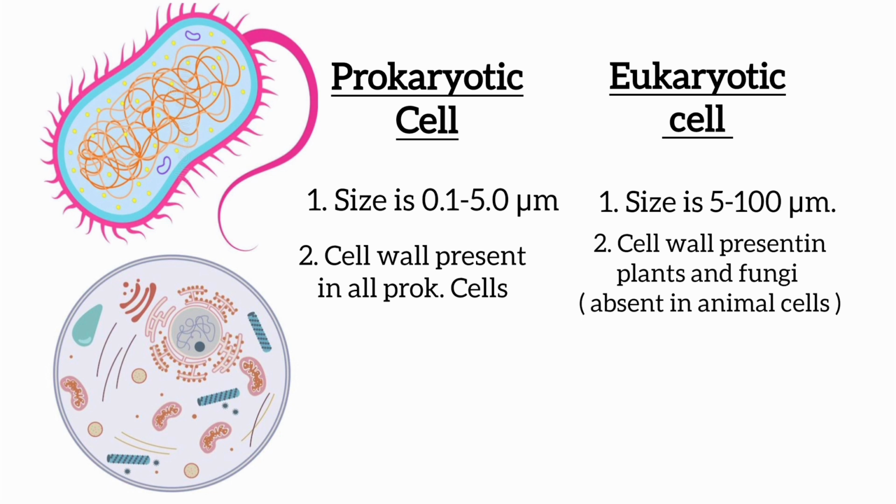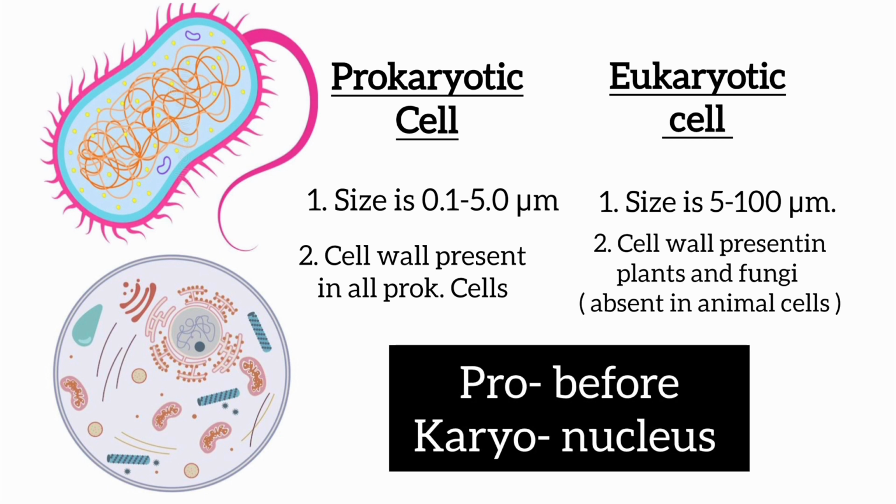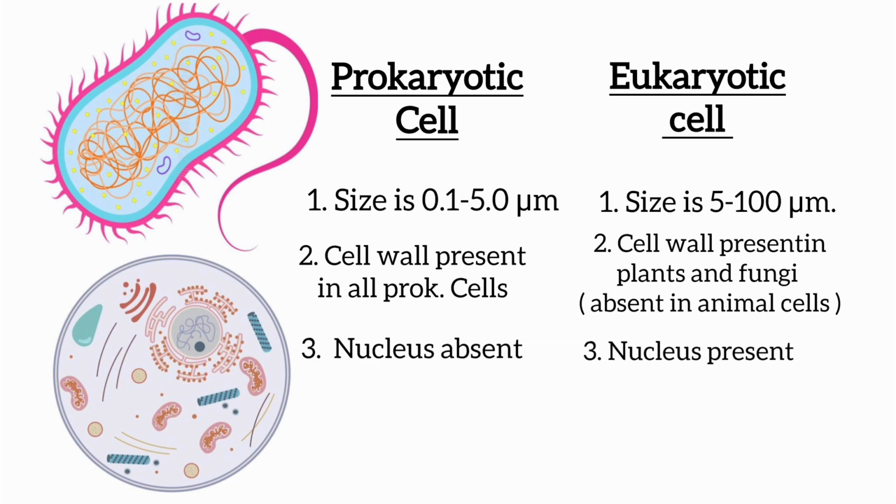The meaning of the word prokaryote suggests what our next distinction is going to be. Pro means before and karyo means nucleus. Before nucleus. That means a prokaryotic cell has no distinct membrane-bounded nucleus in its cytoplasm. Genetic material or DNA of prokaryotic cell is present in free state within its cytoplasm.